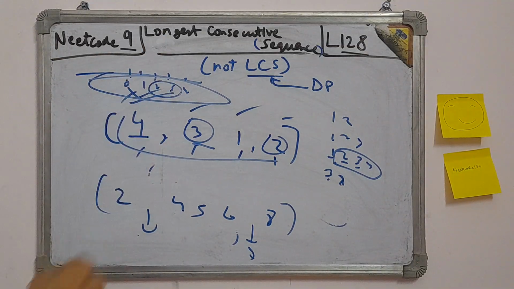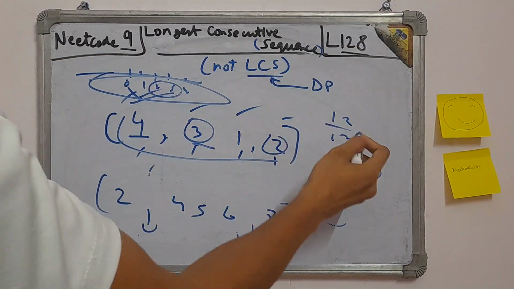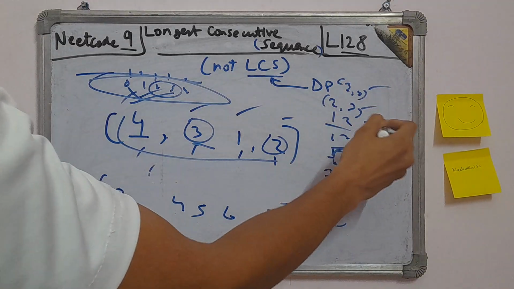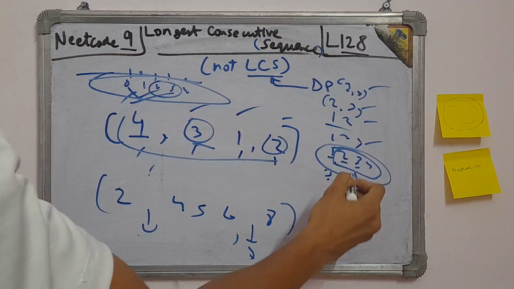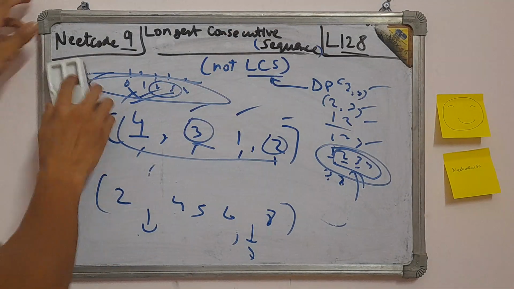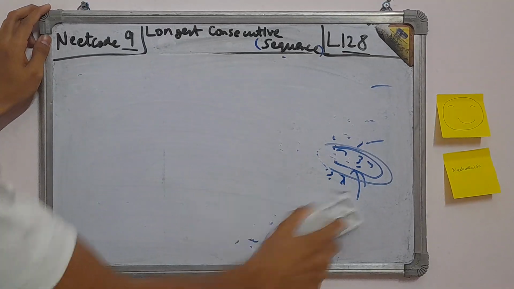Now the next word is longest. That means out of all the sequences, 1, 2, 1, 2, 3, 2, 3, 3, 4, with lengths 2, 2, 2, 2, and 4, this is the longest consecutive sequence. So that is what the question is asking. So let's take a good example and solve it.